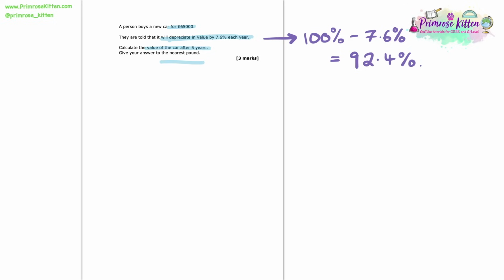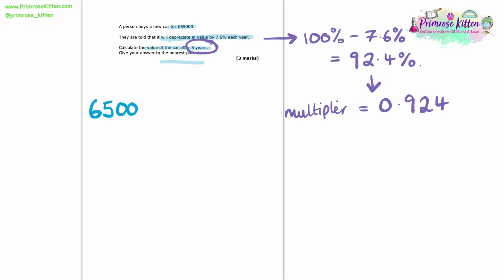Now that's really helpful because we can change that percentage into a multiplier. And any of these compound interest or depreciation questions are made so much easier if you have this multiplier. Simply convert that percentage to a decimal, 0.924, and you do that by dividing by 100. So this is how we're going to do it. We're going to take the amount that the car cost, 65,000, and times it by our multiplier to the power of the number of years.